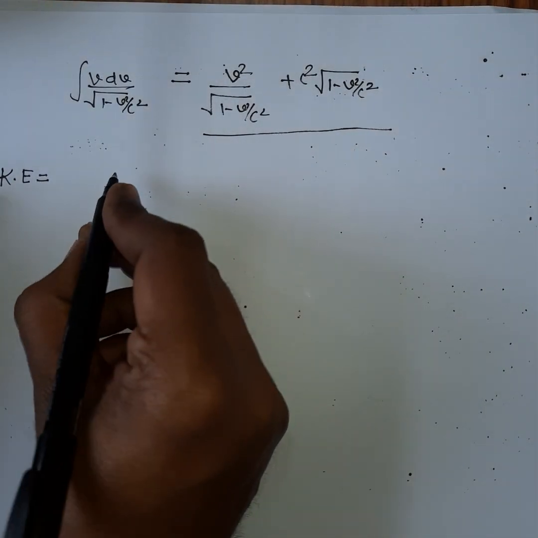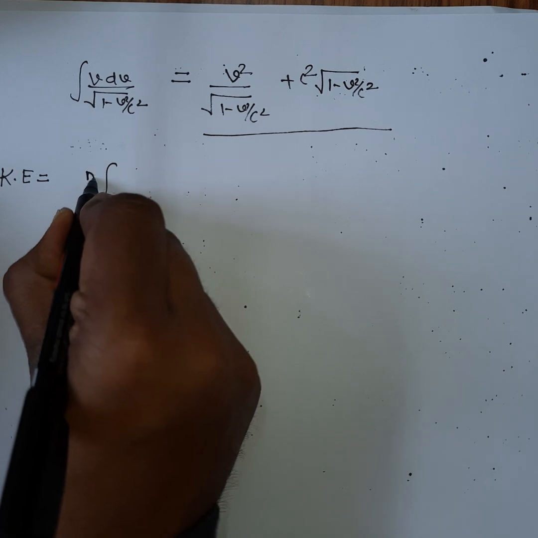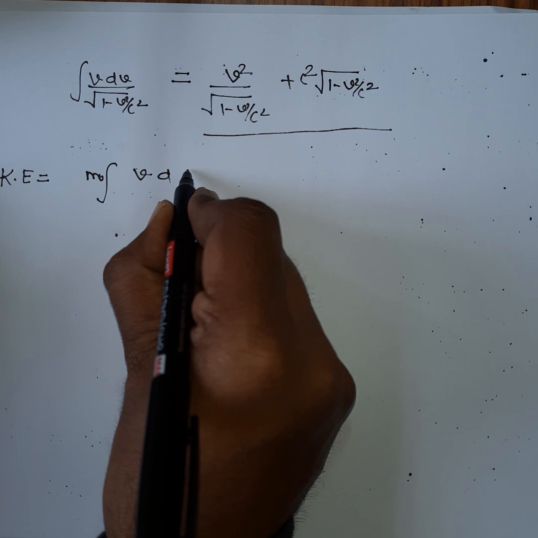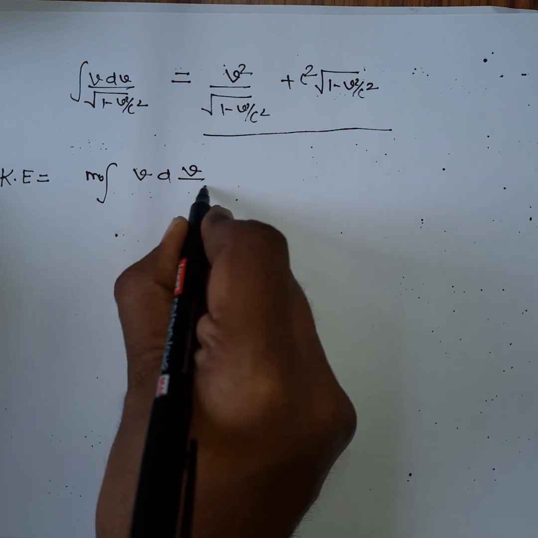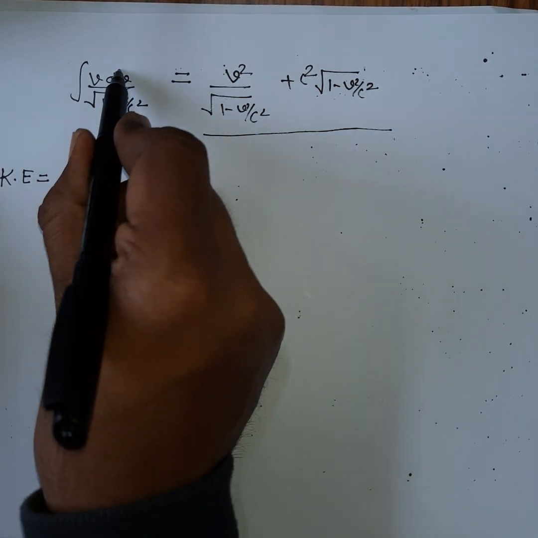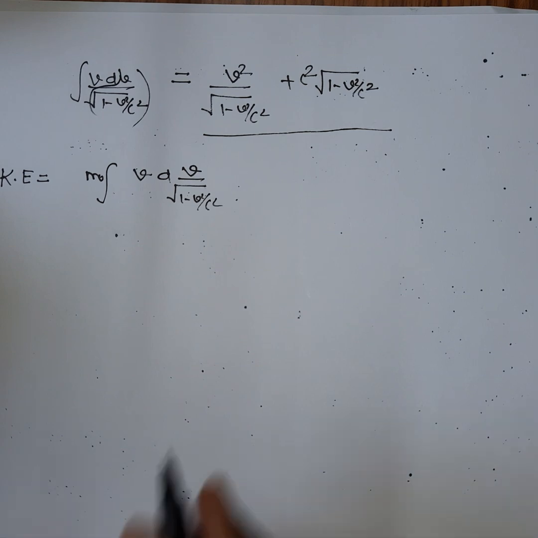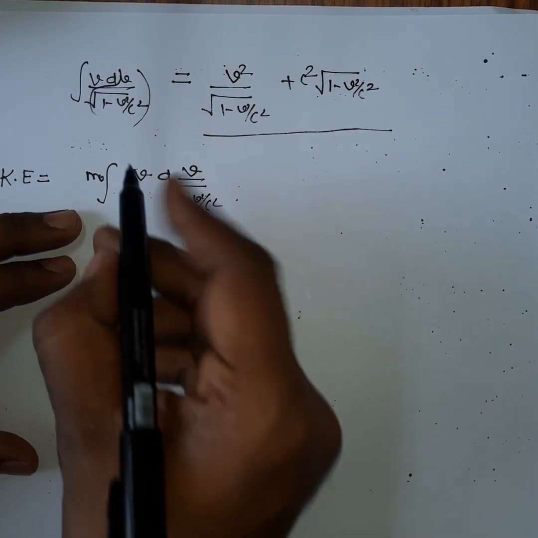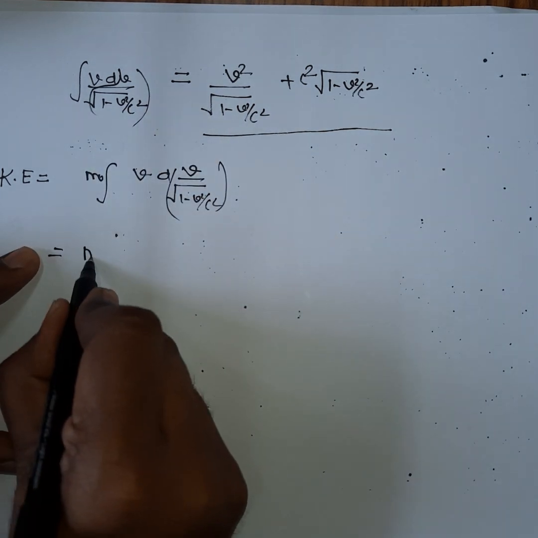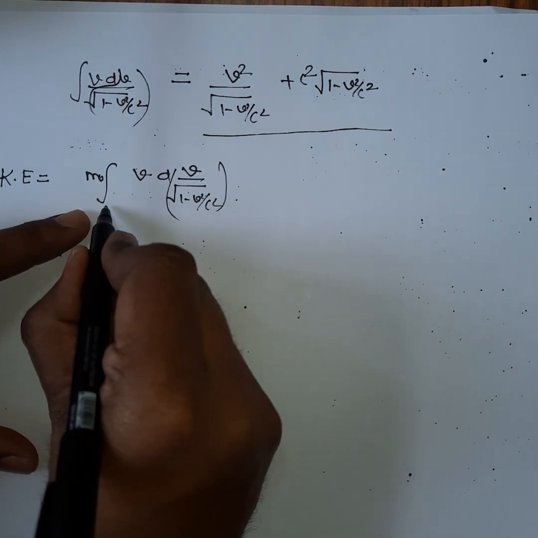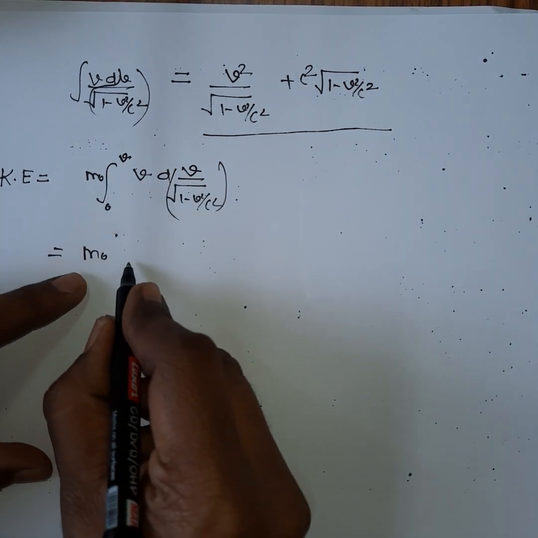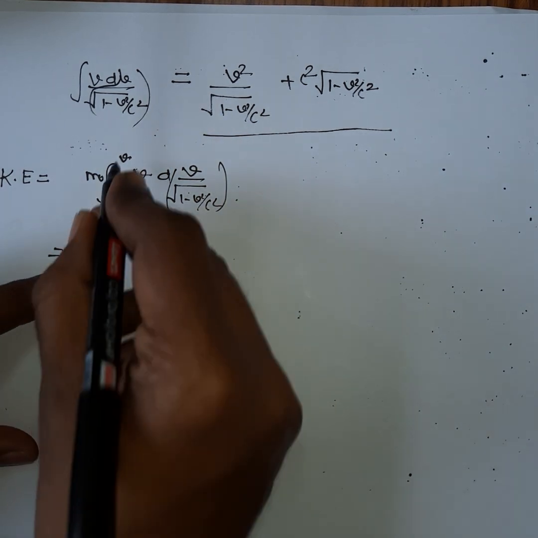Okay, so you can write it again, m naught v d... sorry, I have made one mistake here, so this is in bracket. If you substitute it, you will get m naught. Here is the limit also. Here the limit is from 0 to v, because the final kinetic energy will be at velocity v.